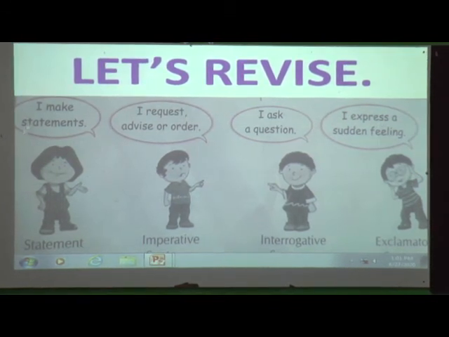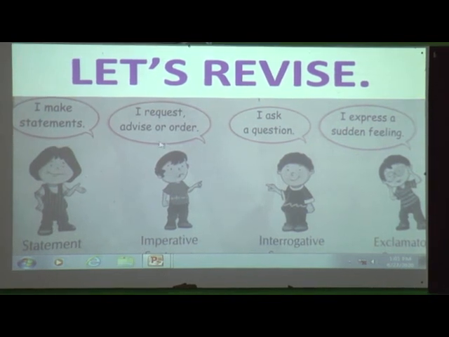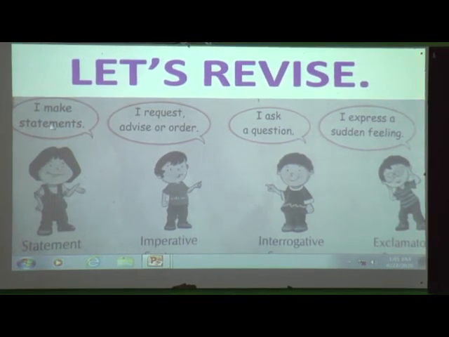Hope so students, you have understood all the 4 kinds of sentences. See, in this type of sentence, it ends with a full stop. This starts with a verb and also ends with a full stop. This sentence ends with a question mark and this ends with an exclamation mark.